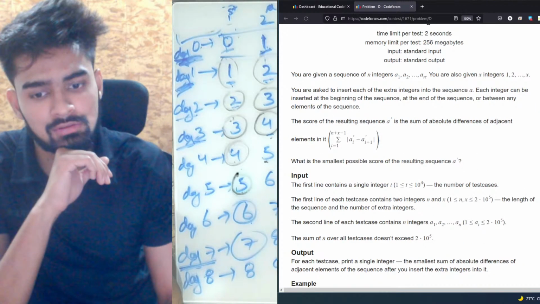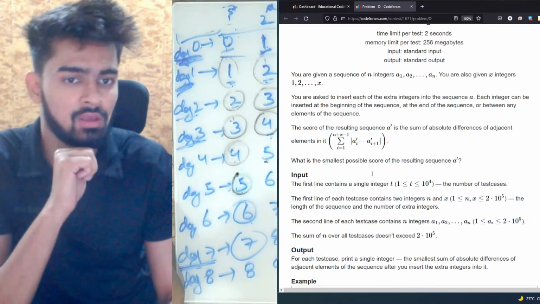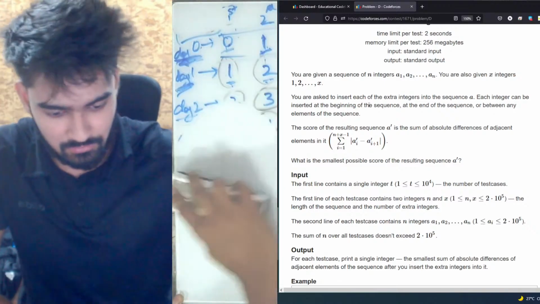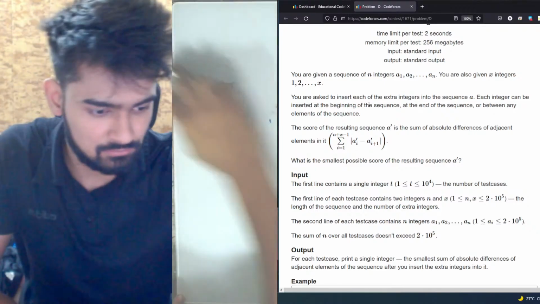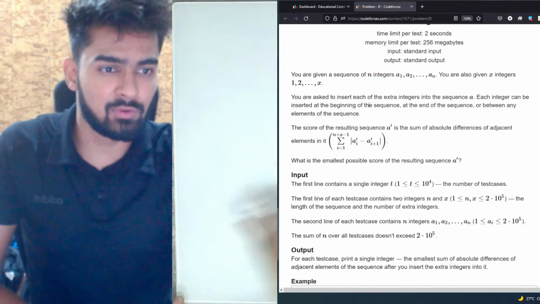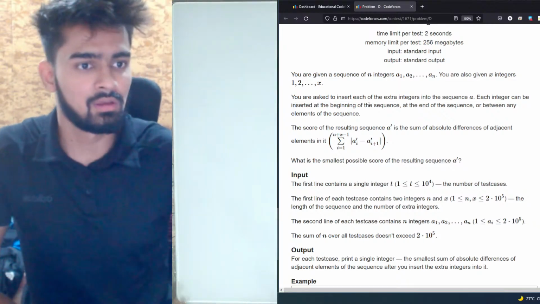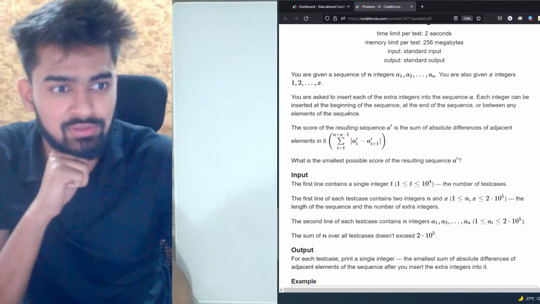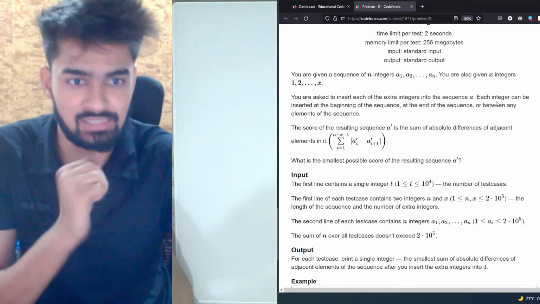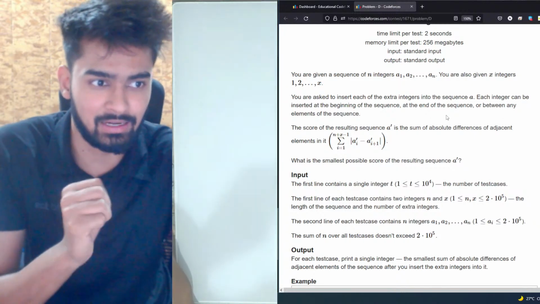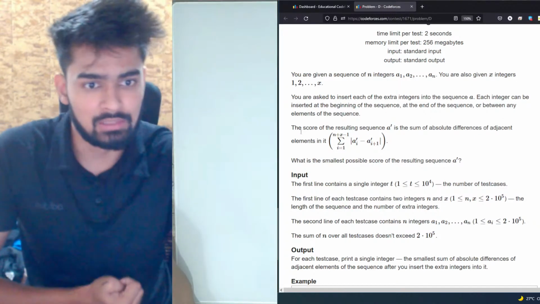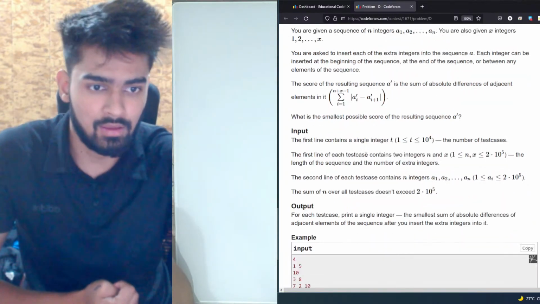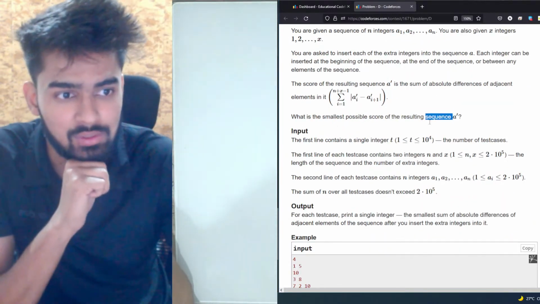So you are finding for each shop. Yes, I'm finding for each shop. All right, for problem D now. You're given a sequence of n integers, a1 till an. You're also given x integers, 1 till x. You're asked to insert each of the extra integers into the sequence A. Each integer can be inserted at the beginning of the sequence, at the end of the sequence, or between the elements. The score of the resulting sequence A dash is the sum of absolute differences of adjacent elements in it. What is the smallest possible score of the resulting sequence A?